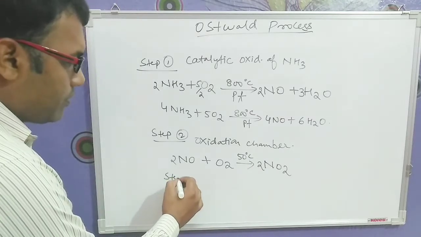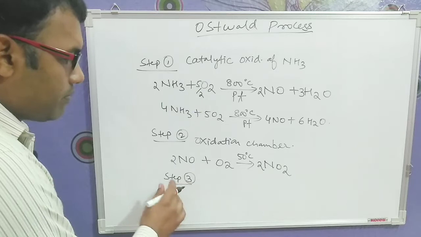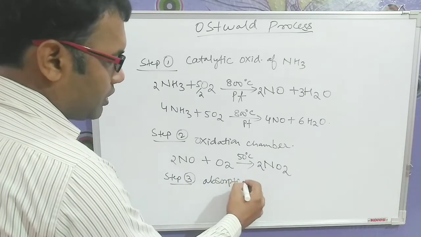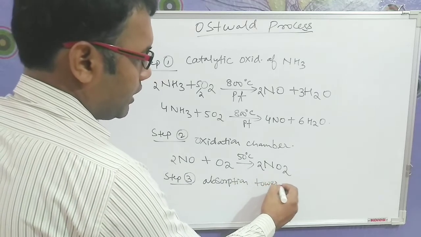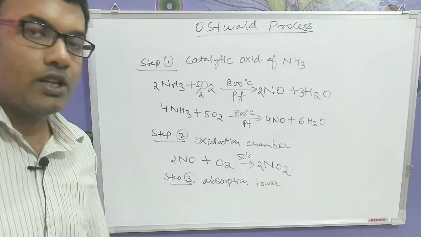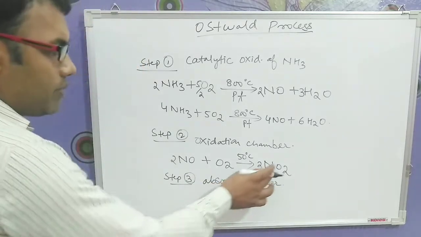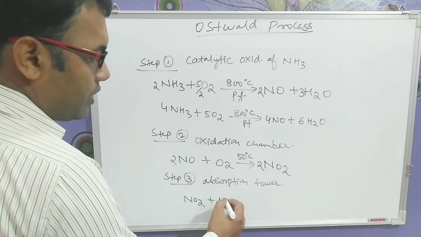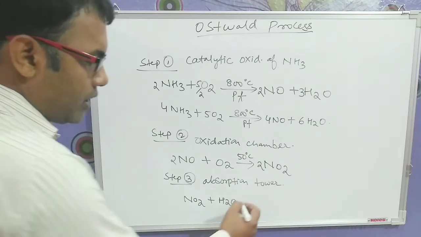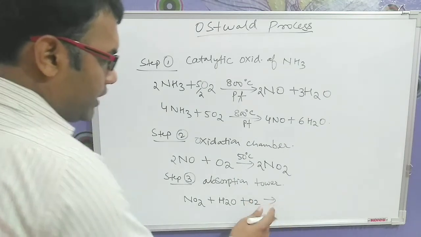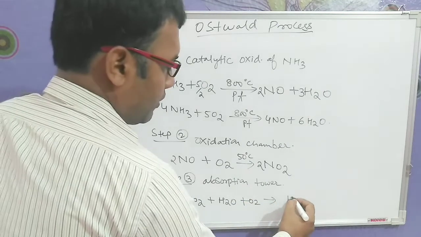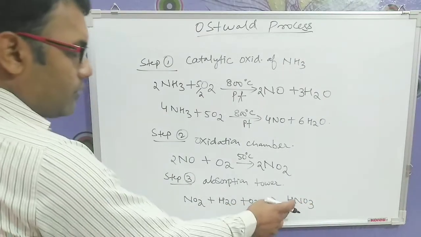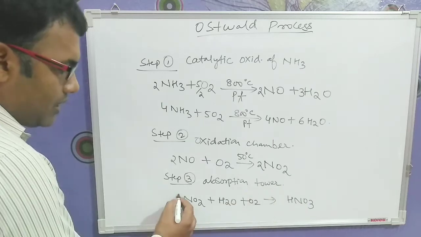Now coming to step number 3. Step number 3 will be known as absorption, because the reaction will be taking place in the absorption chamber or absorption tower. Here the nitrogen dioxide which is formed will be made to react with water and oxygen. And when it is reacting, it forms nitric acid. Now what we have to consider, just balance this first.